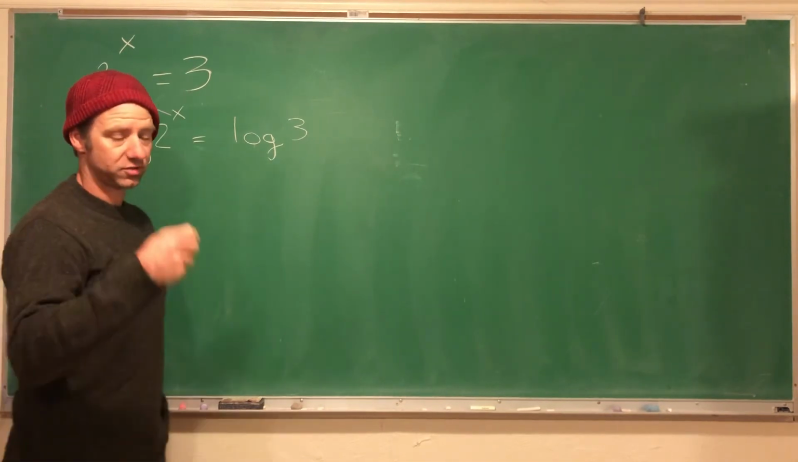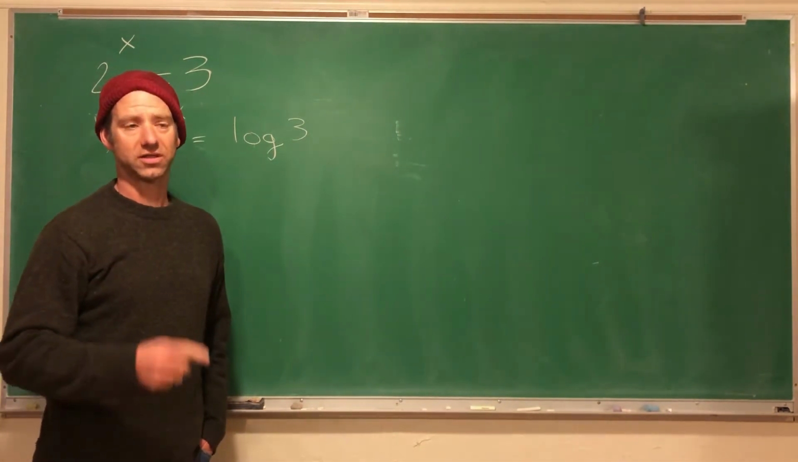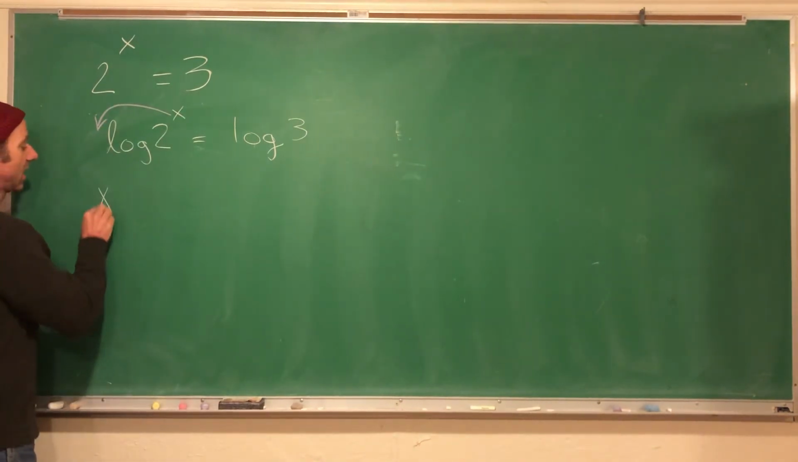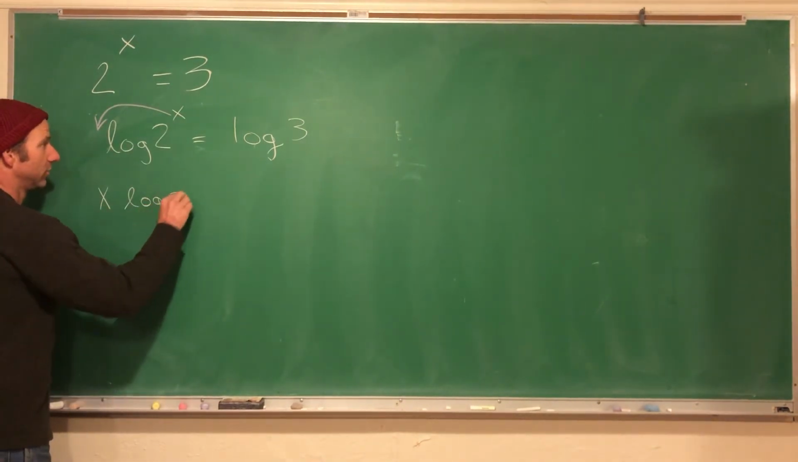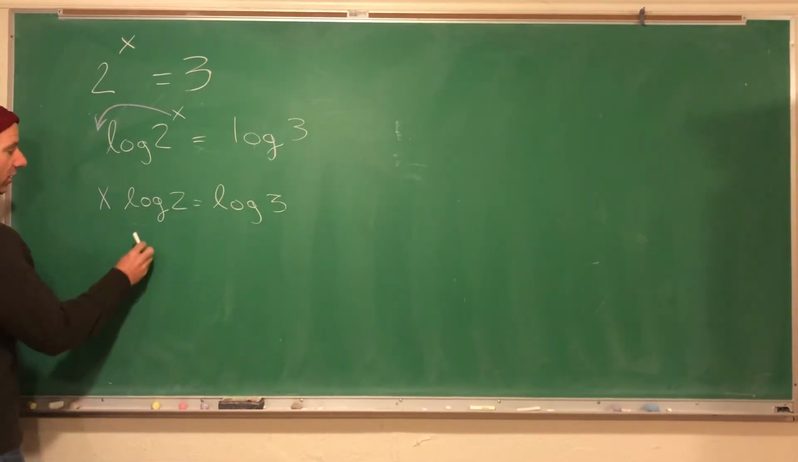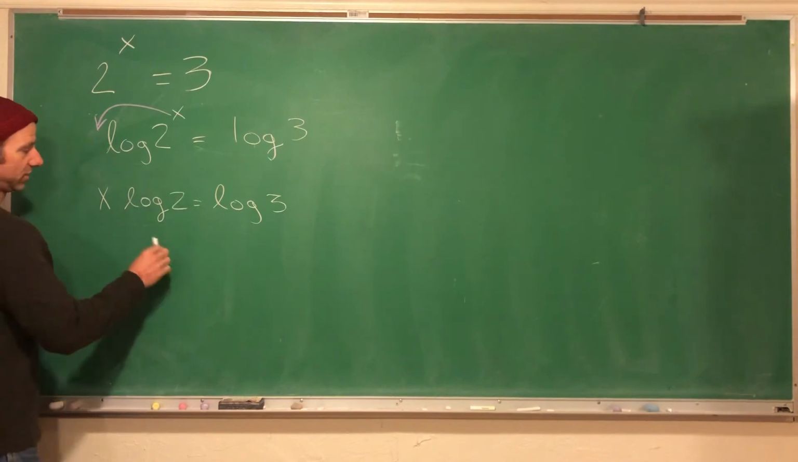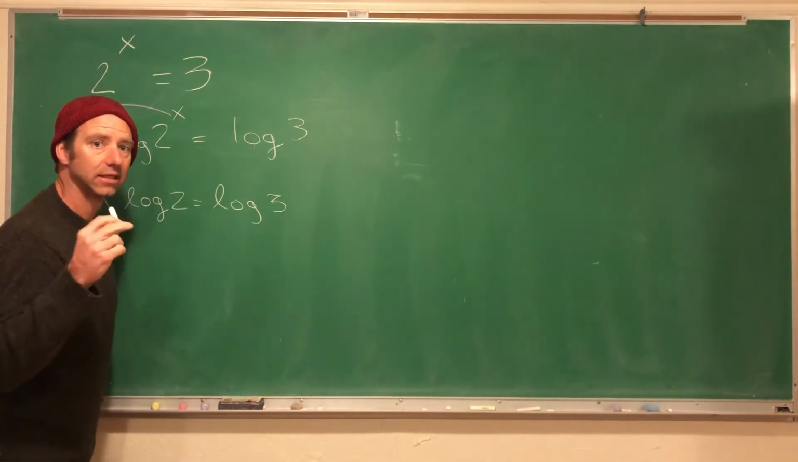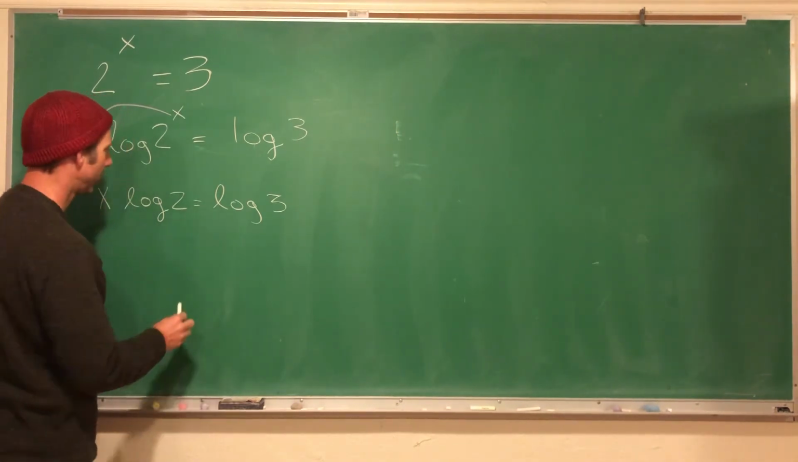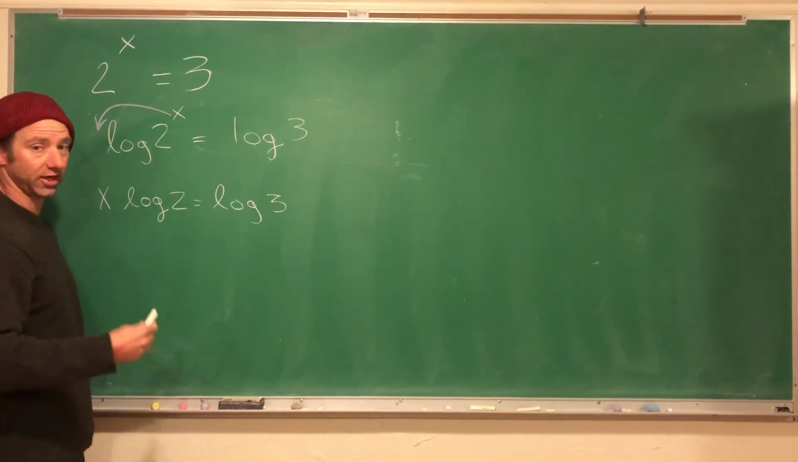This is one of the biggest strengths of logs. We can take that exponent or the power and bring it in front. So now I have x log 2 equals log 3. Log 2 is just a number. It is not something fancy and special, it's just a number. So I'm going to work it just like a number.